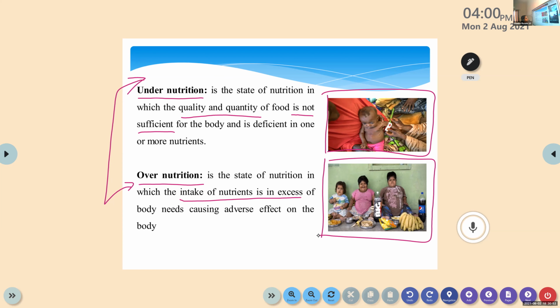Undernutrition means not sufficient amount. Overnutrition means excess amount. Not sufficient and excess. These two terms are very important. Then only you'll get marks. So please write that: not sufficient and excess.